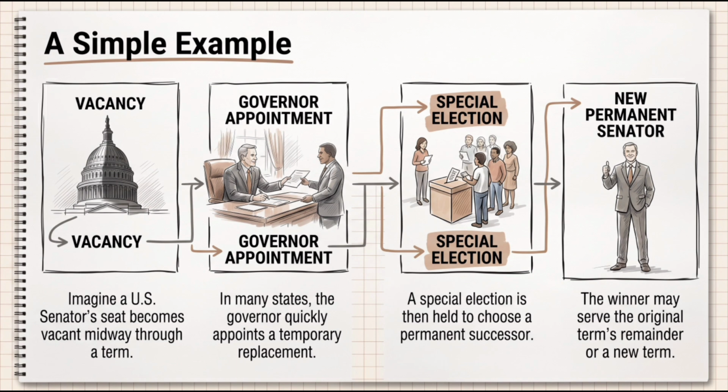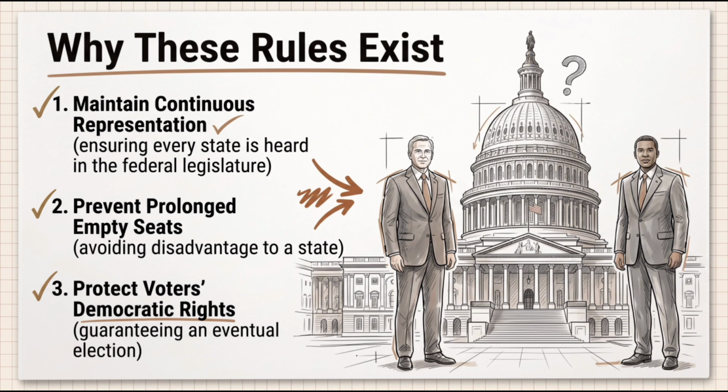Let's look at a simple example. Imagine a senator dies halfway through a 6-year term. In many states, the governor quickly appoints a temporary senator. Later, voters hold an election and choose someone to finish the remaining term or begin a new one, depending on state law. These rules are designed to make sure every state continues to have a voice in the Senate. They also balance two important goals: keeping the government working and giving voters the chance to choose their representatives.